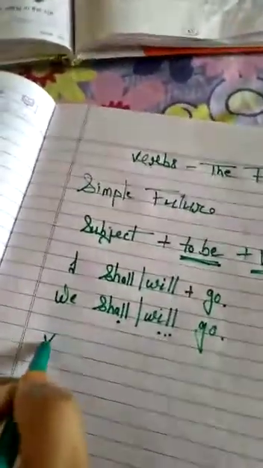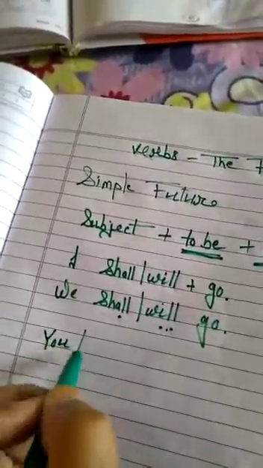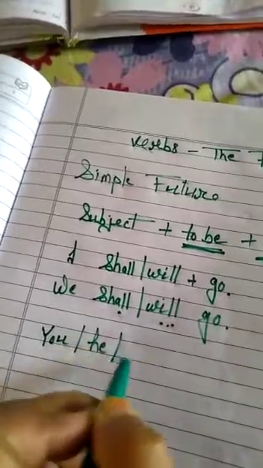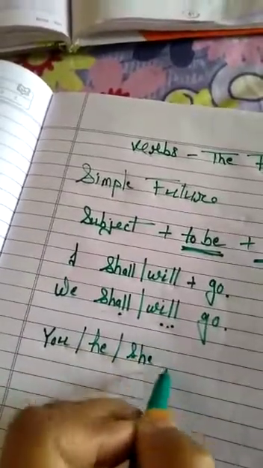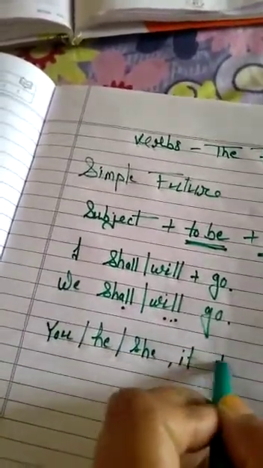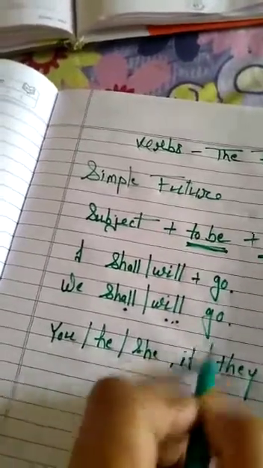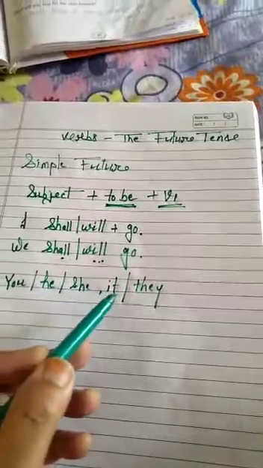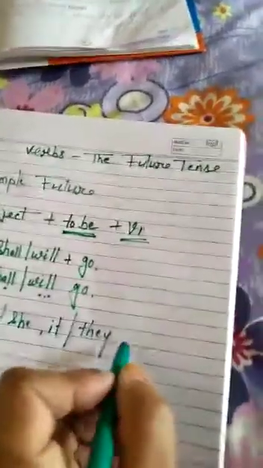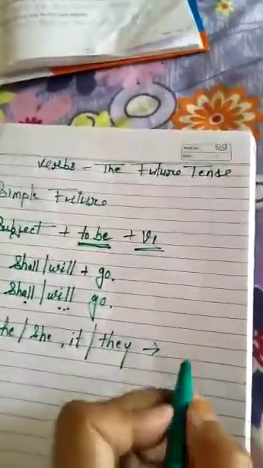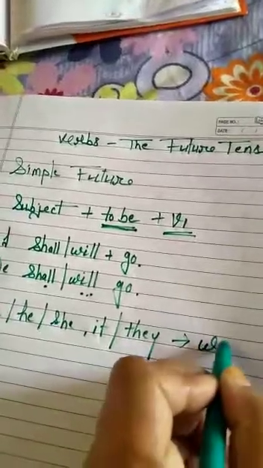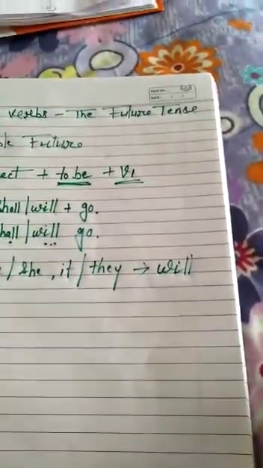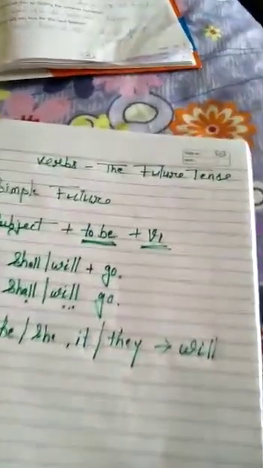Now the rest: you, he, she, it, and they. With all these subjects, what can we use? We can use will to write sentences in simple future tense.